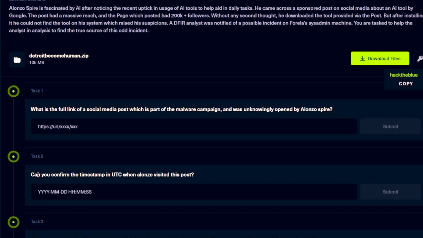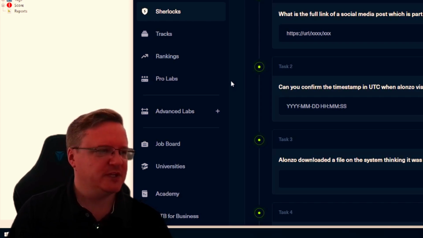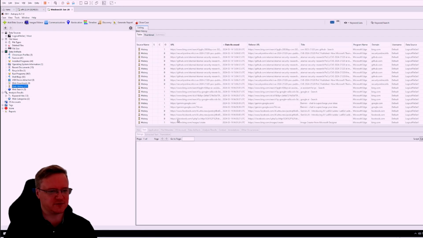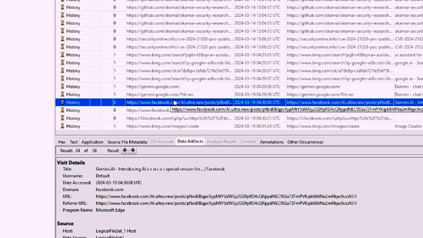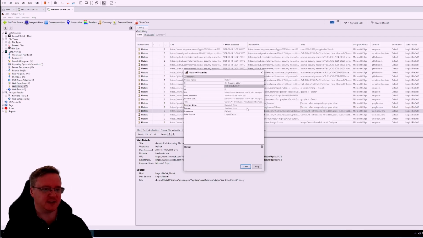First one, what is the full link of the social media post which is part of the malware campaign and was unknowingly opened by Alonzo Spire? It's a bit of a weird question. I mean, I can see in the web history, we've got some Facebooks down the bottom. Probably going to be that. Let's copy and paste that and submit. Crap question, not going to lie.